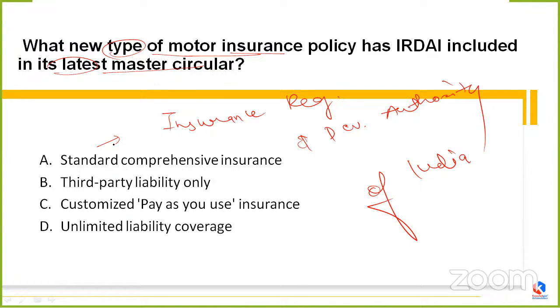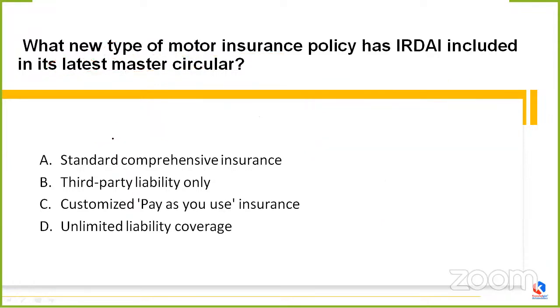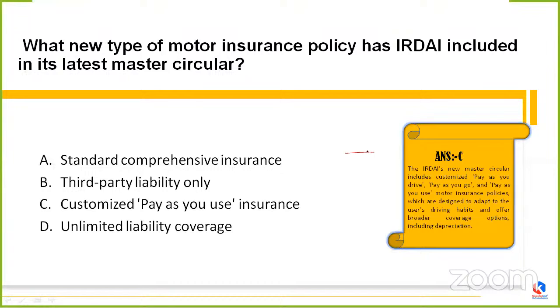Ravindra Nayak is saying option C is correct, and yes, definitely you are correct. It's option C. IRDAI's new master circular includes customized pay as you drive, pay as you go, and pay as you use motor insurance policy, a 3-in-1 type of policy. Why has it been designed in such a manner? It is designed to adapt to the user's driving habits and to offer broader coverage options at the same time. It also includes depreciation.